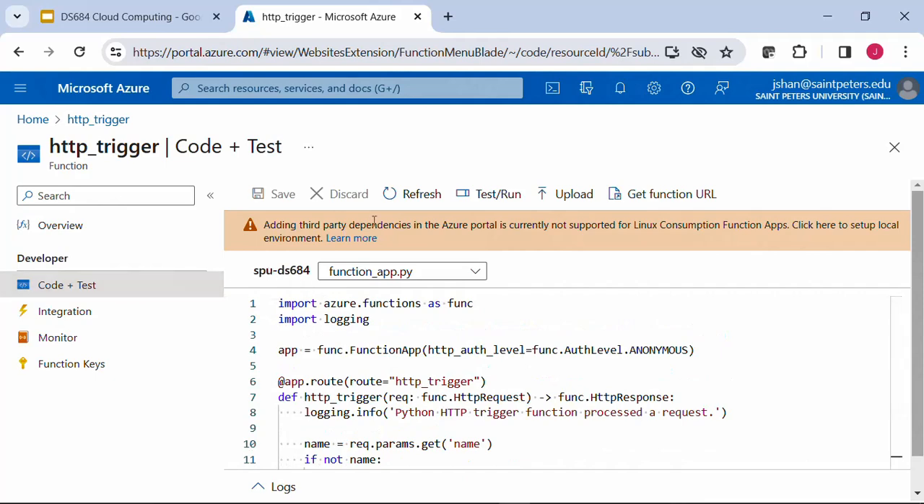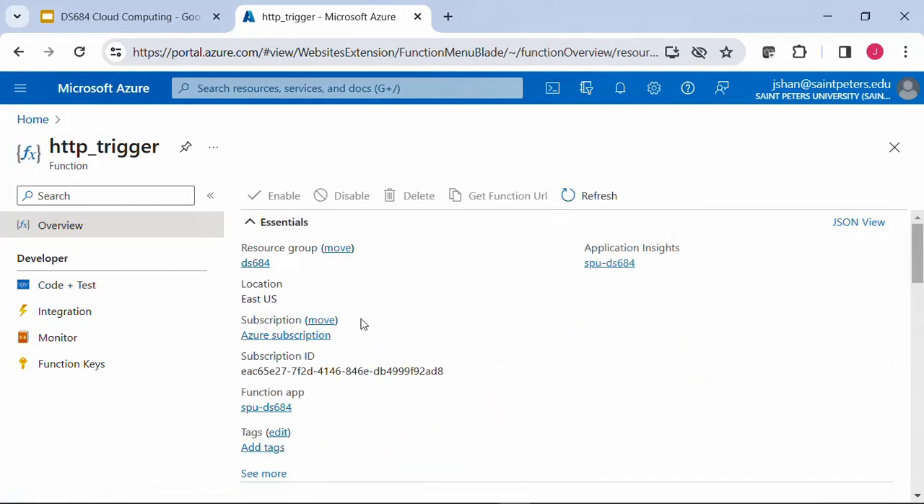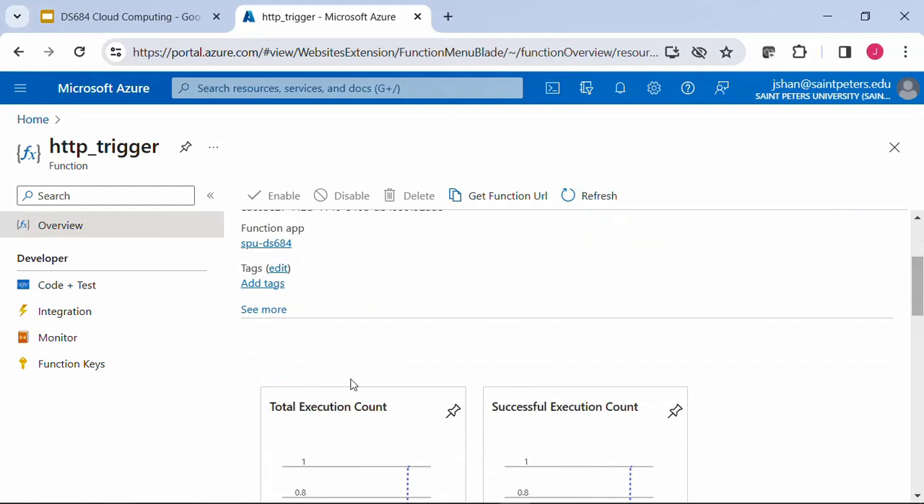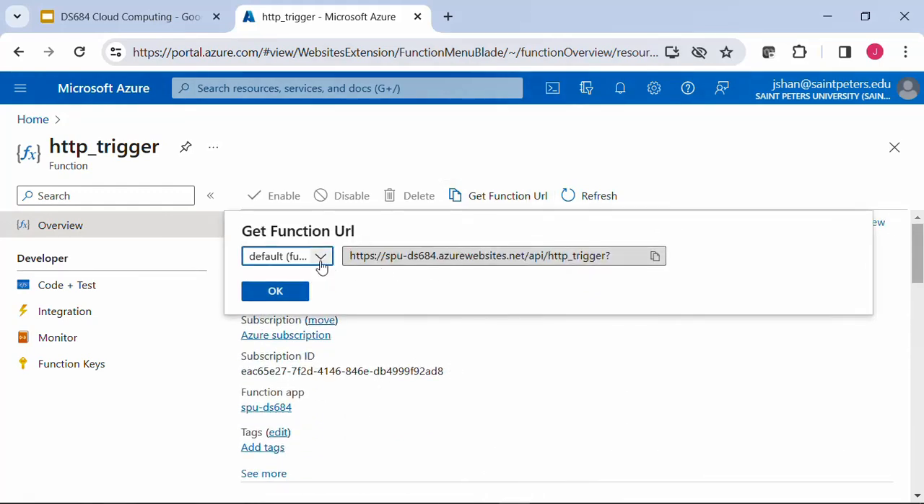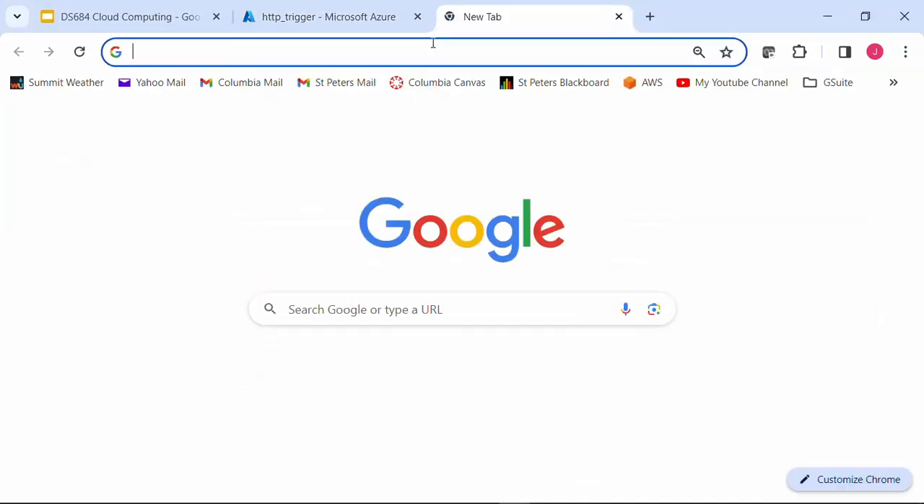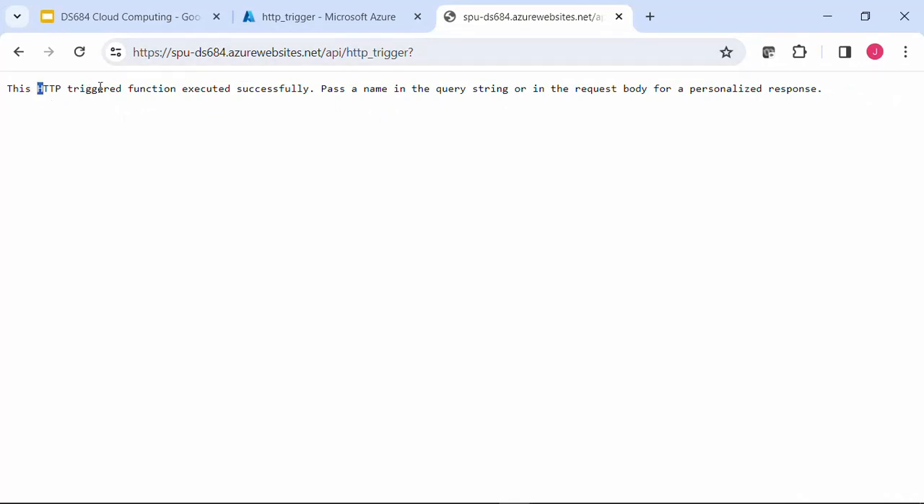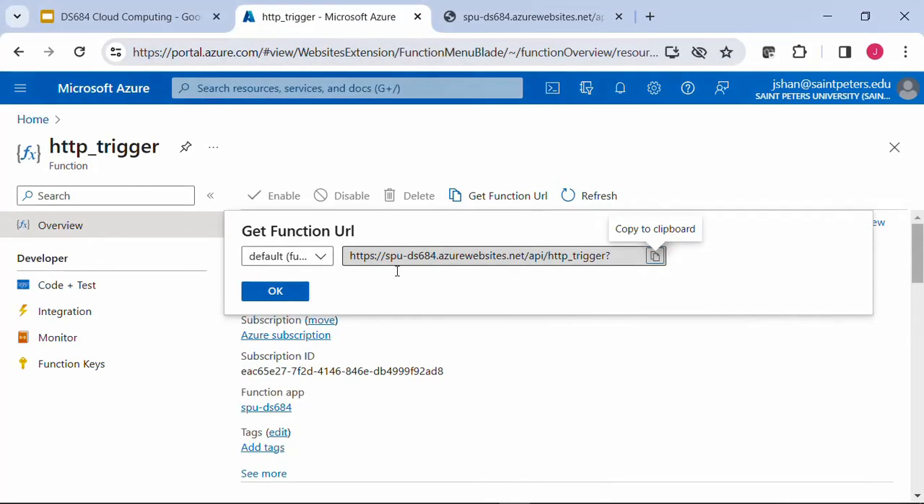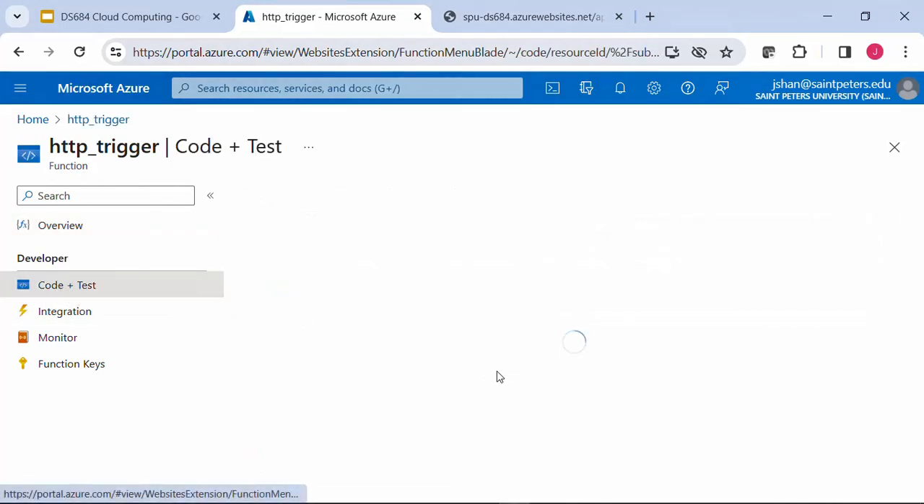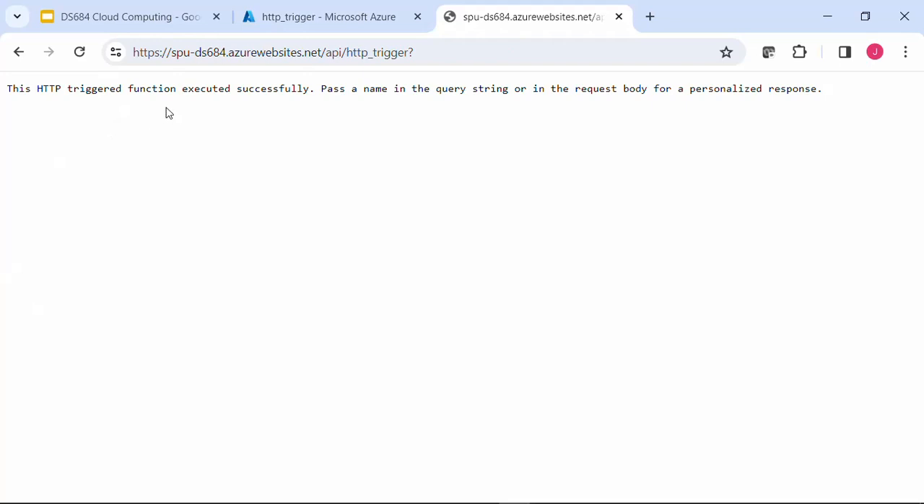And if you go to overview, you have this function URL. If I copy this over and paste it here, you can see this is the default answer from the code. When you request a function without the name parameter, it's going to give you this message, executed successfully.